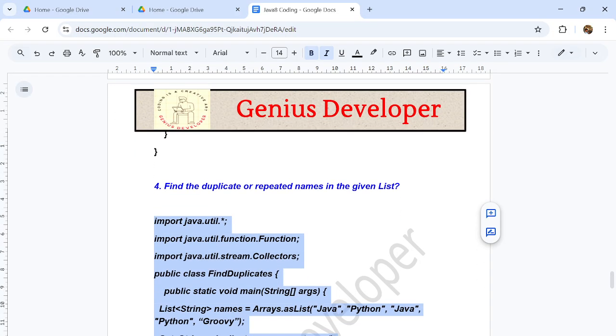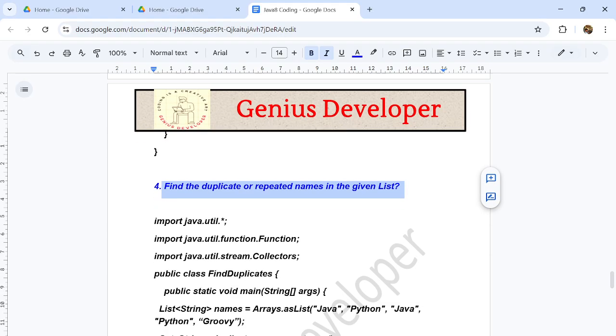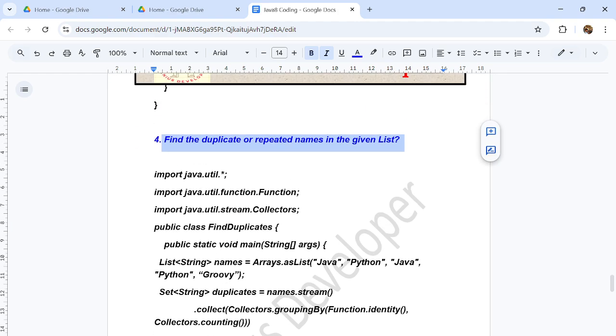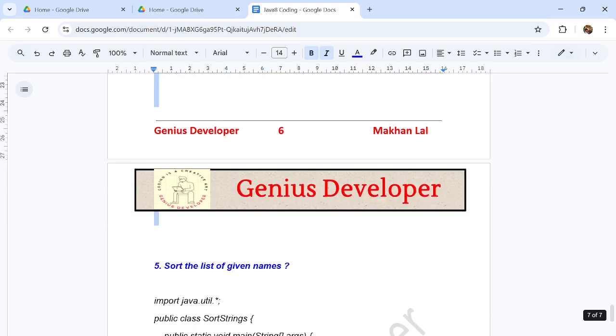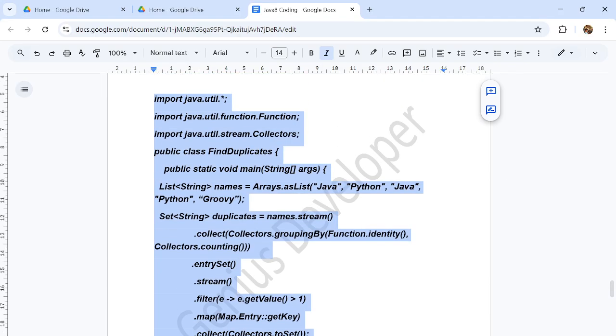So this is the main question, guys. We have to find the duplicate or repeated names in a given list. Suppose we are given a list of names, we have to find the duplicate names, guys. I have written this logic, and usually this logic will work. I will explain it in coding.